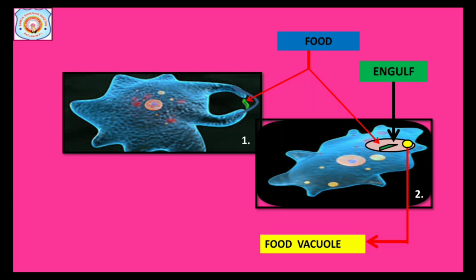Amoeba encircles the pseudopodia around a food particle and takes it inside the body. We say that amoeba engulfs the food, which results in formation of food vacuole which contains food particles.